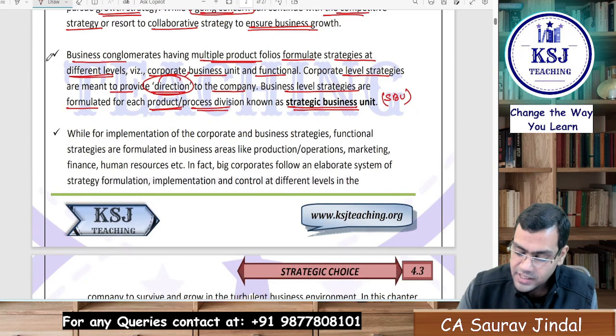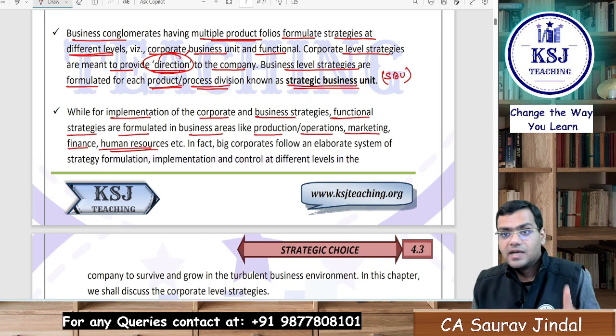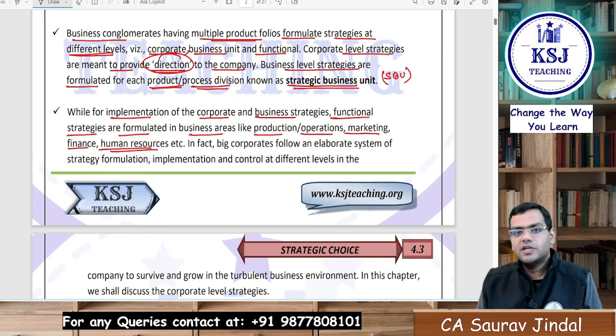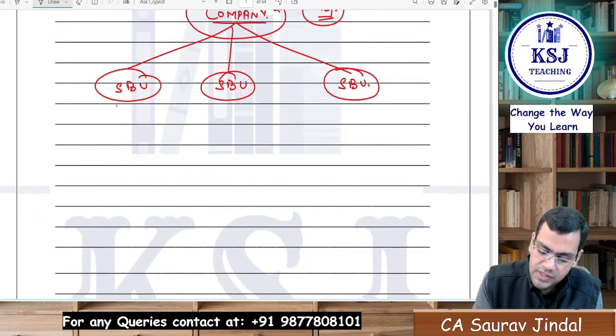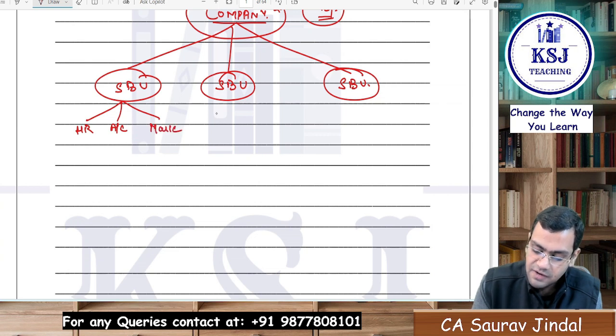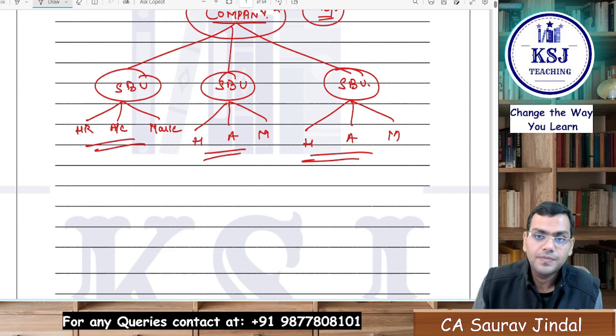While for the implementation of the corporate and business strategies, the functional strategies are formulated in business areas like production or operations, marketing, finance, HR. Now, who will implement the strategies of the corporate level and the business level? Functional level managers have to implement the strategies. Every SBU is going to have certain functions. HR function is there, accounting function is there, right? Then marketing function is there. The similar functions will be here also, HR, accounting, marketing. So they will have multiple functions here, right?